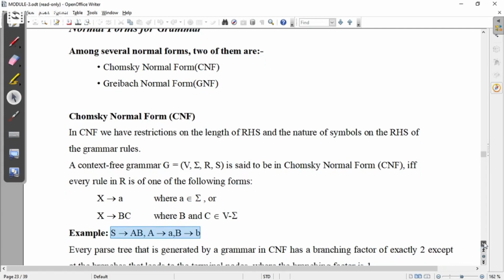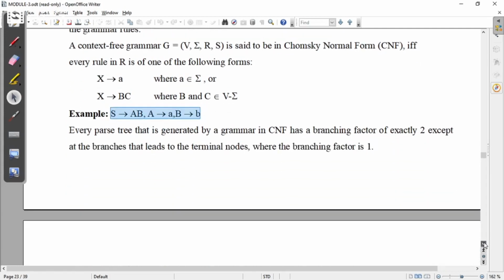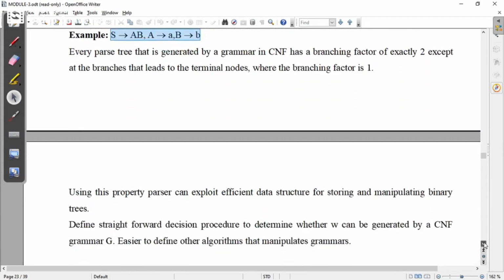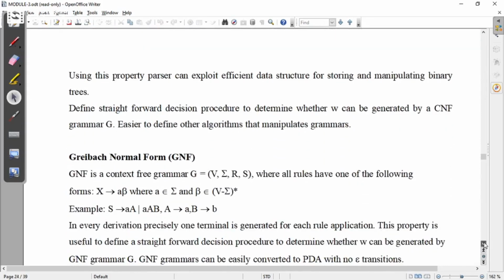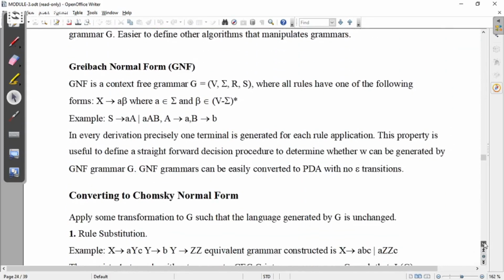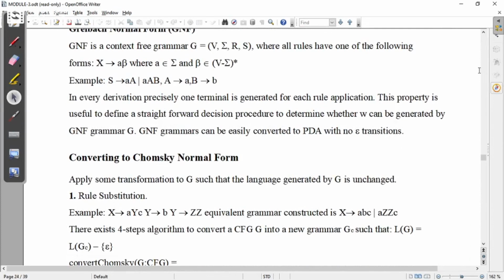Let us see about the Greibach normal form. Greibach normal form is a context-free grammar G equal to (V, Σ, R, S), where all rules have one of the following forms.